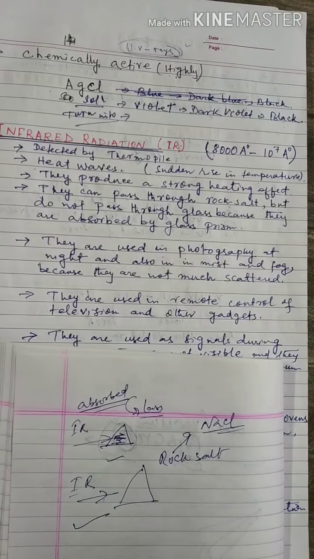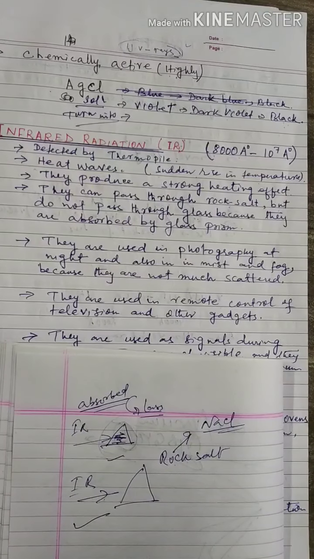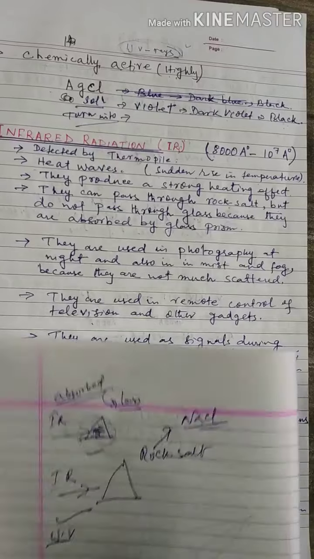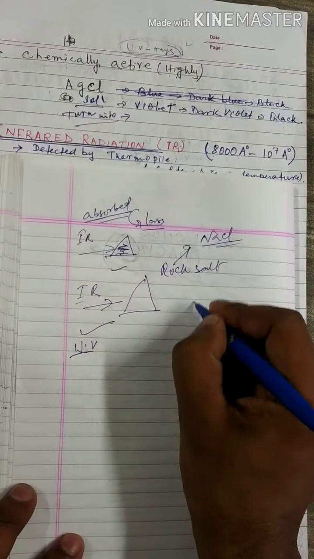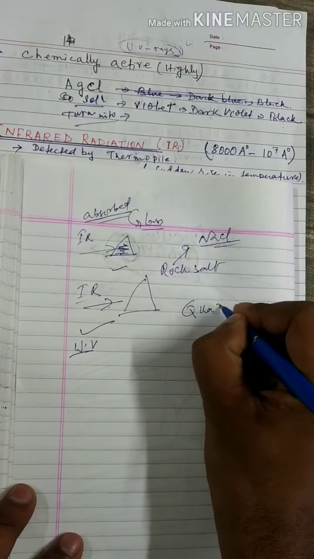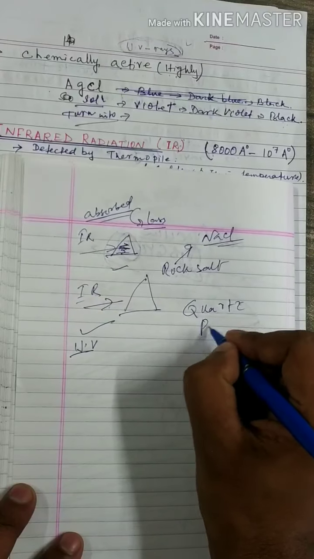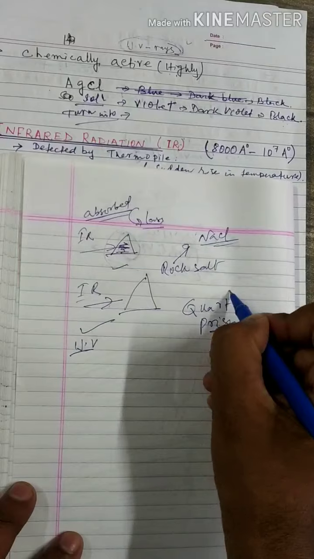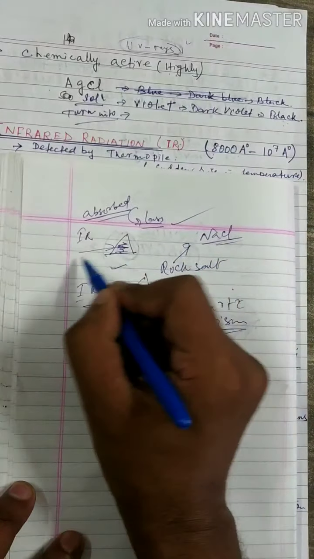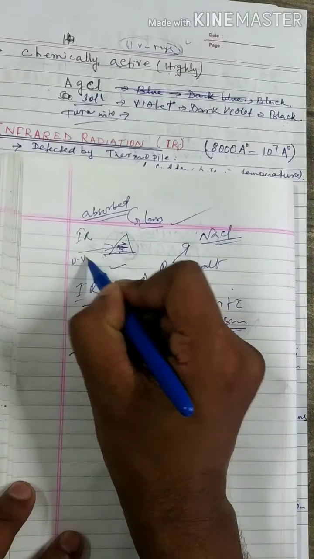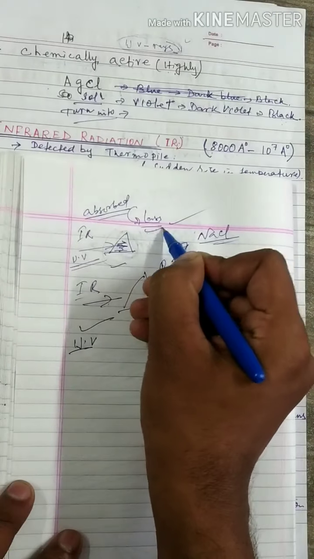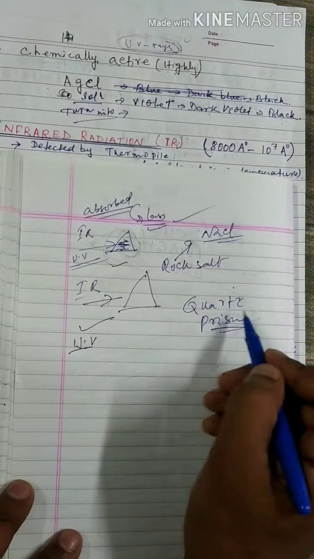Ultraviolet rays pass through a quartz prism. Why a quartz prism? If ultraviolet rays pass through glass, they are absorbed by the glass and we do not get any ultraviolet rays.